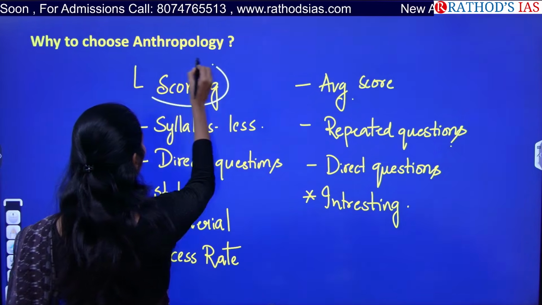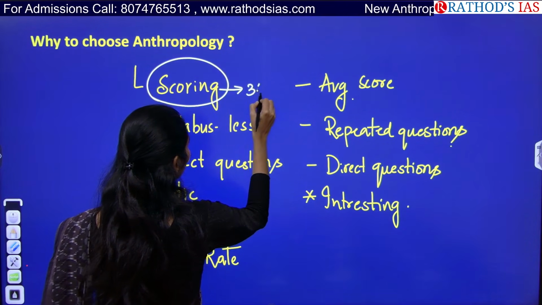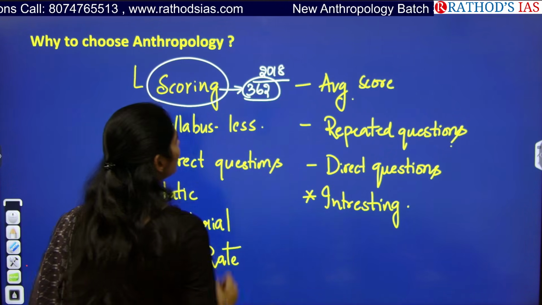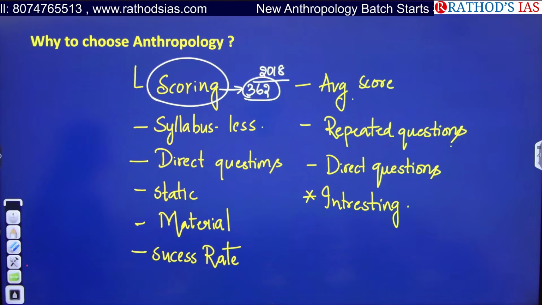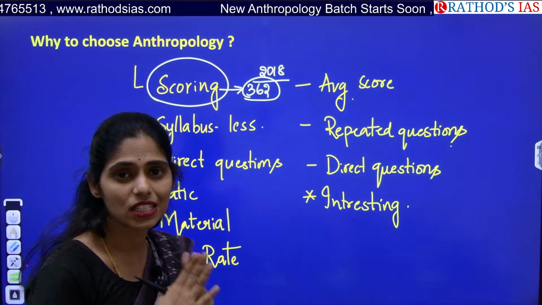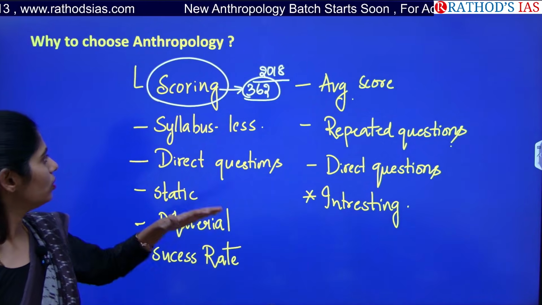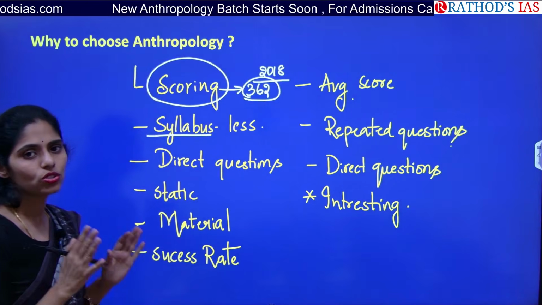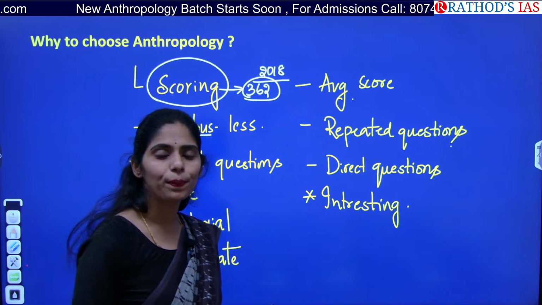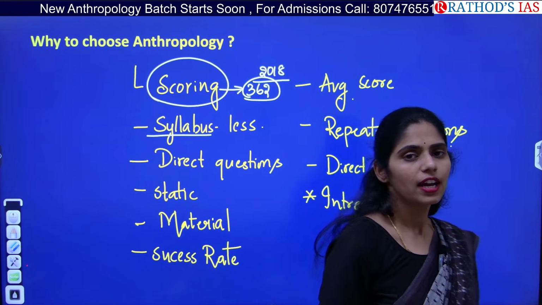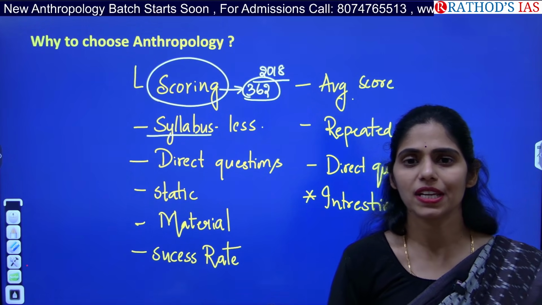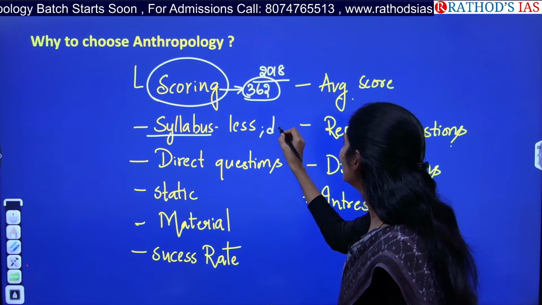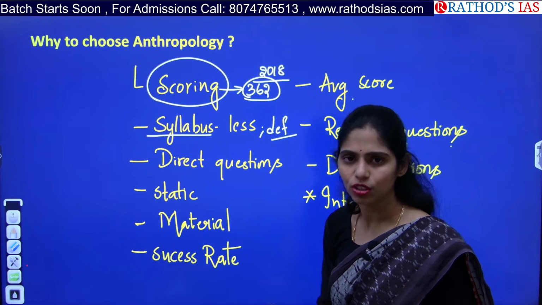The highest marks got in 2018 is 362. Till now the highest score is 362 in anthropology. So I can say it is a very scoring subject, and the syllabus is less. When you compare with other popular optionals like sociology, public administration, PSIR, the syllabus is very vast. But here we have a well-defined syllabus of anthropology.